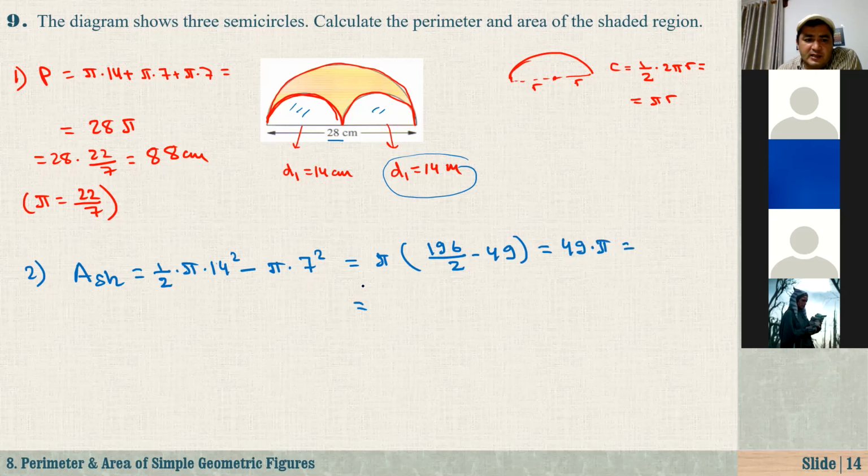If you take pi as 22 over 7, that is 49 times 22 over 7, 7 times 22, which is equal to 154 cm squared.